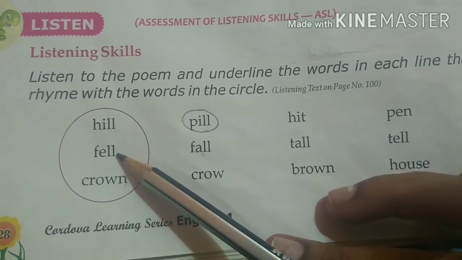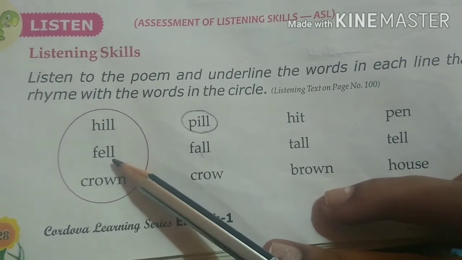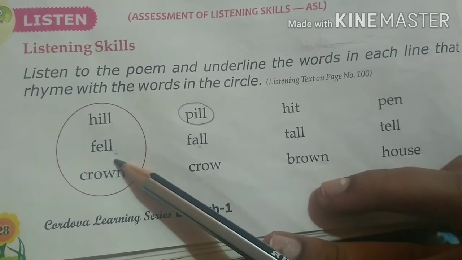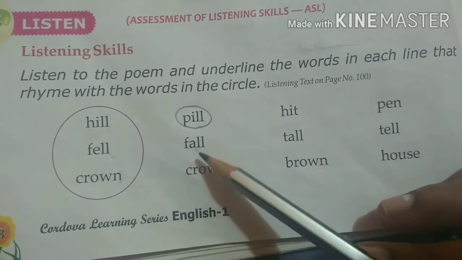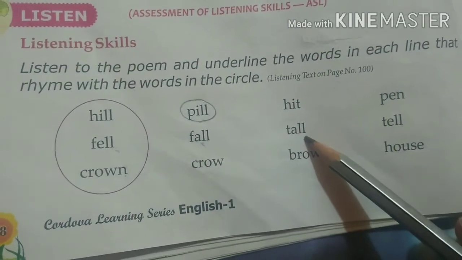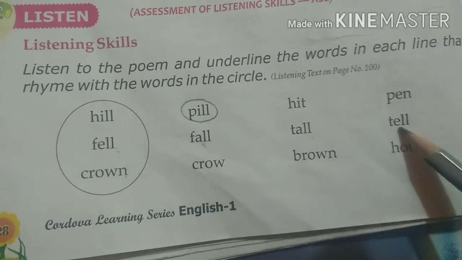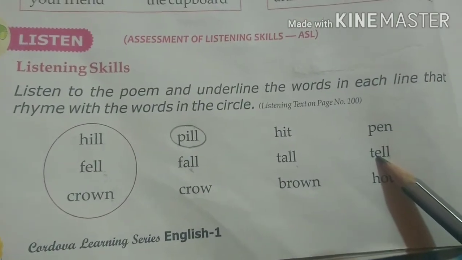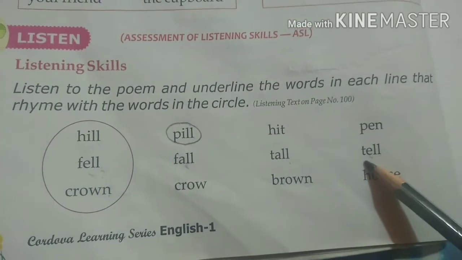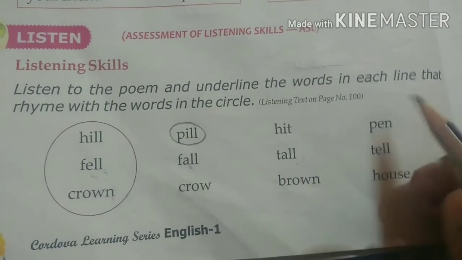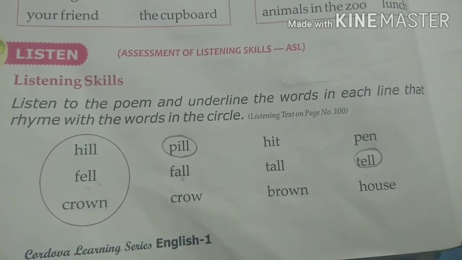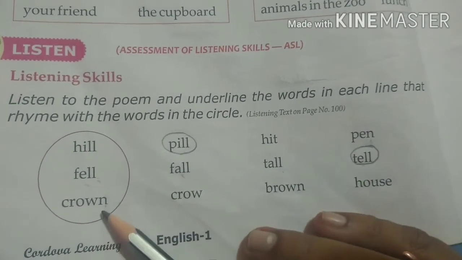What is the next word here? Fell. Okay, now we'll find a proper rhyming word for fell. Can it be fall? No. Can it be tall? No. Can it be tell? Yes. See, here it is F-E-L-L and here it is T-E-L-L. So you can circle tell. Have you all circled? Okay, now it is the last word.